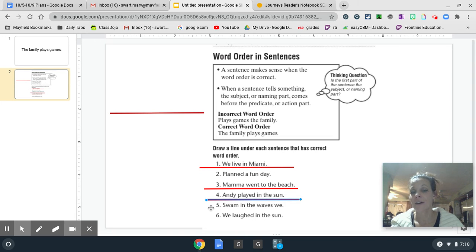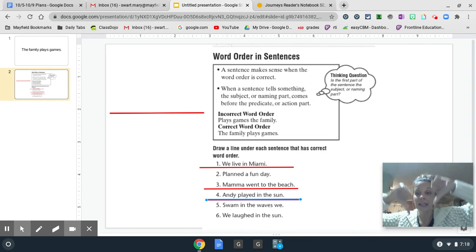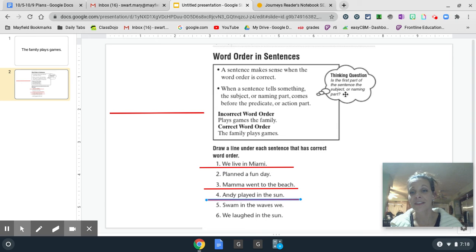Number 5. Swam in the waves we. Is this sentence correct word order or incorrect word order? Incorrect word order once again, friends. Good job. When I ask myself, is the first part of the sentence the subject or naming part?